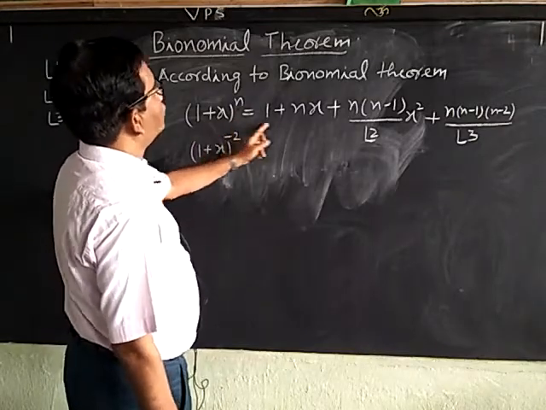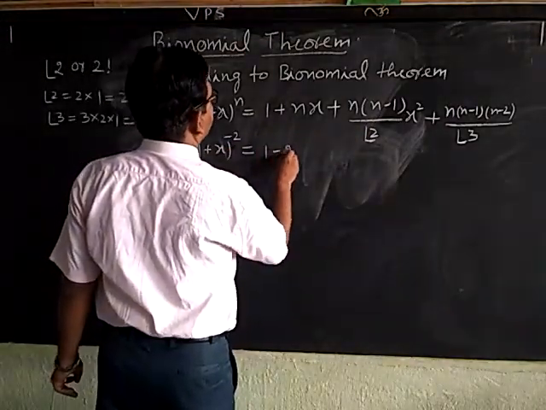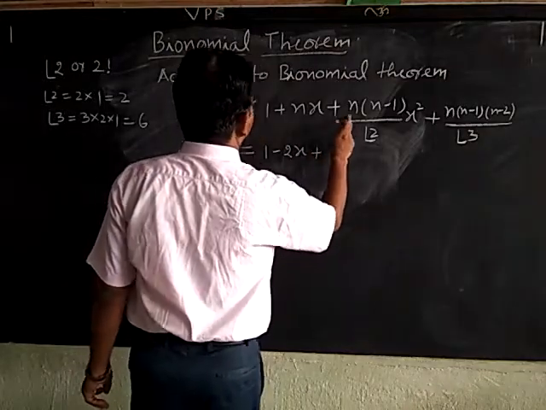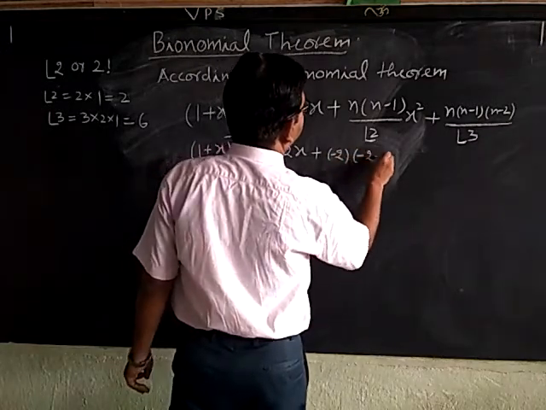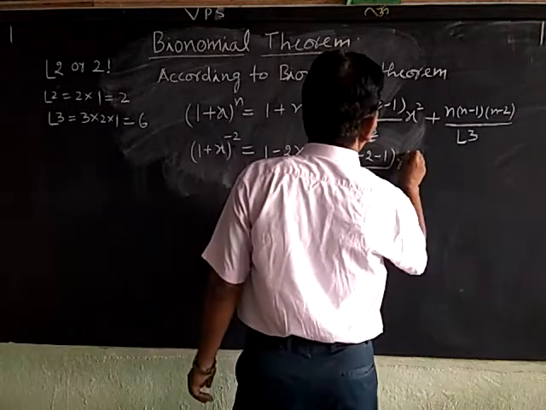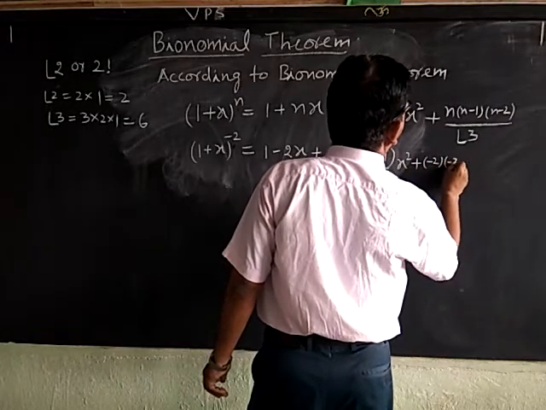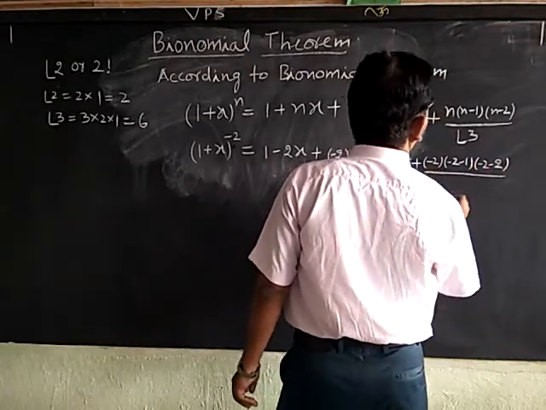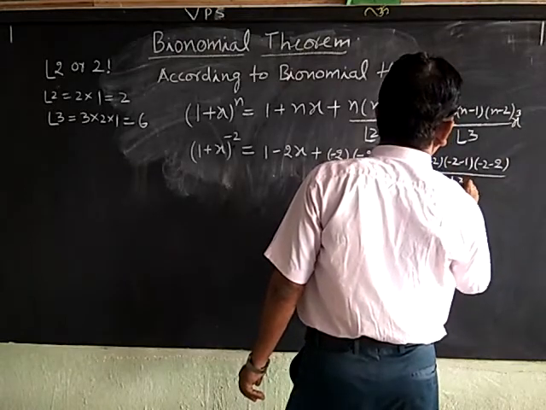We substitute this in the formula: 1 minus 2x plus (minus 2)(minus 2 minus 1) upon factorial 2 x square plus (minus 2)(minus 2 minus 1)(minus 2 minus 2) upon factorial 3 x cube.